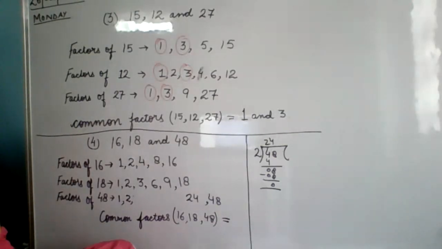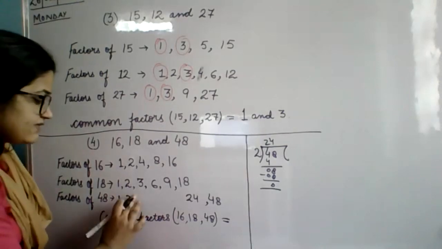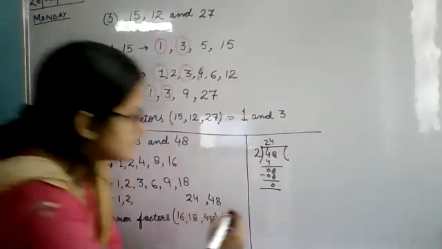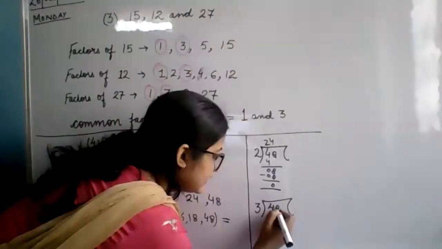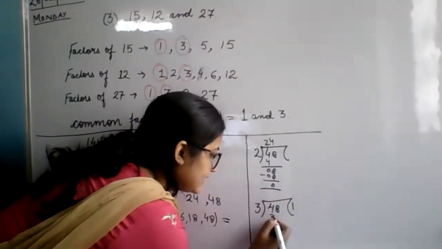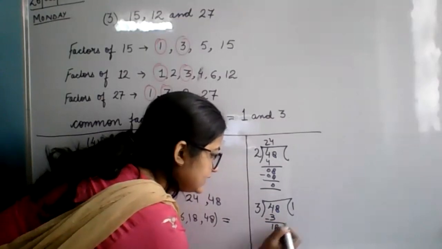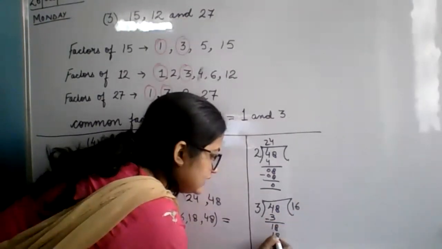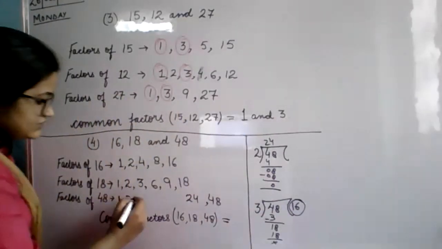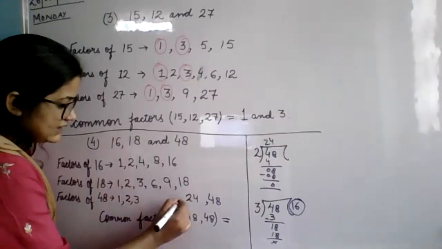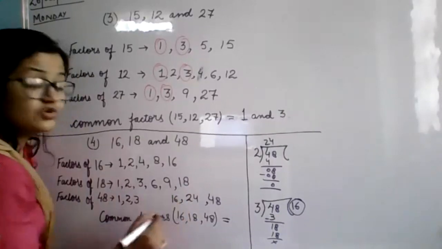4 plus 8 is 12. So 12 is divisible by 3. Yes, that means it is divisible by 3. So let's see when 48 comes in the table of 3. 3 ones are 3, 3 sixes are 18. So it comes 16 times. So you will write 3 here and 6 here, 16 here, which most of you were missing in your answer.